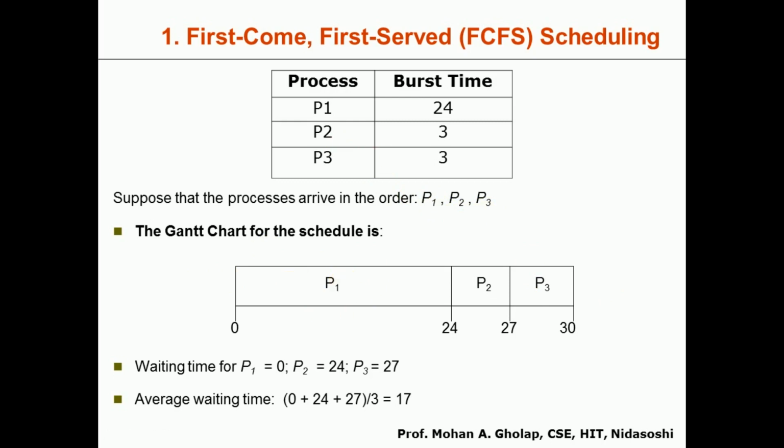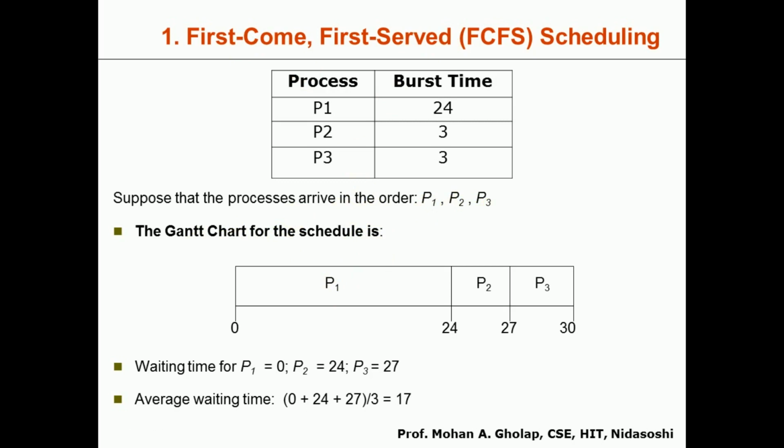In order to show how exactly the processes will be scheduled, or taken from the ready queue for execution, we have a Gantt chart here. This Gantt chart will show how the processes will be taken from the ready queue for execution. It is very clear and simple, first come first served. P1 arrived first, then P2 and then P3, so in the same order the processes will be scheduled.